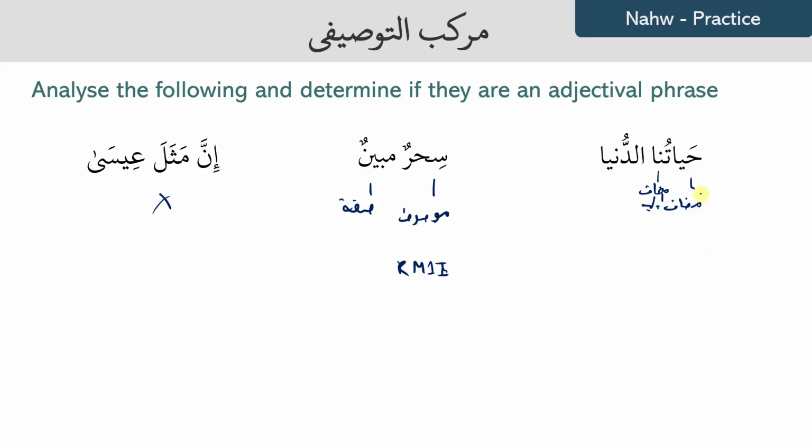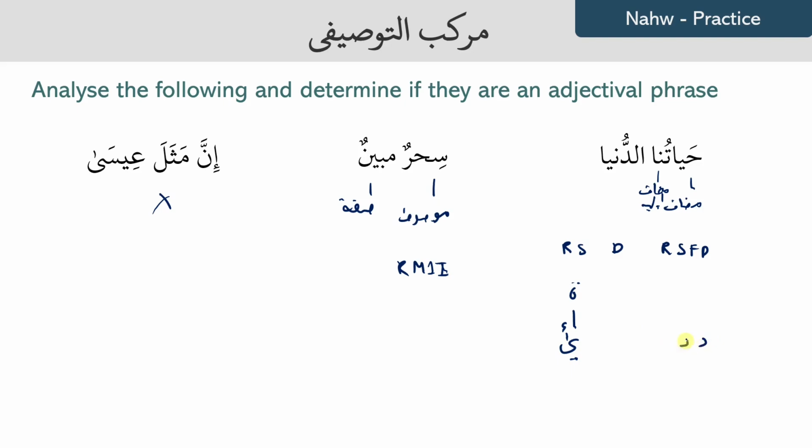So let's see the four properties of hayat, which are rafa, singular, feminine, and it is definite because the dhamir is definite, which means that the mudaf is also going to be definite. Now ad-dunya is definite, is also rafa, and it's singular. Now is it feminine? A word that is feminine is either a broken plural or it has a ta marbuta, alif mamduda, or alif maqsura. And this, even though it might not look like it, is actually feminine because of the alif maqsura.